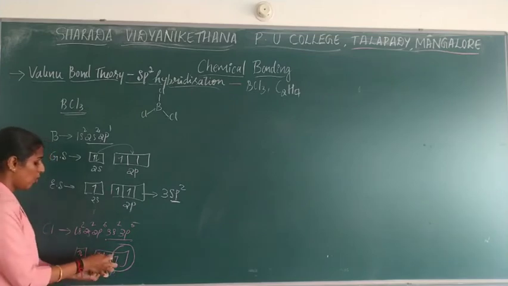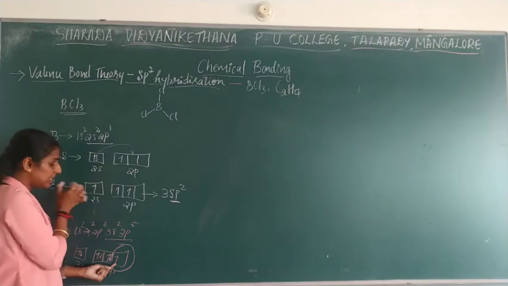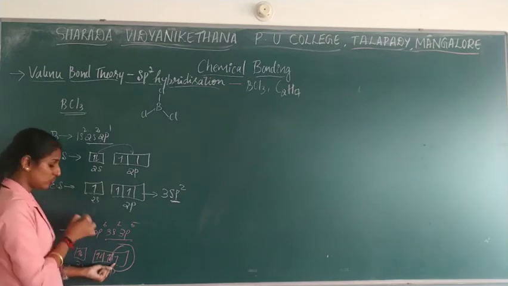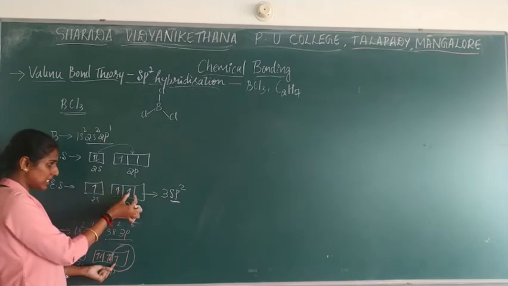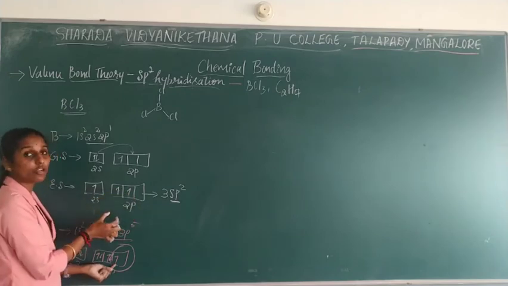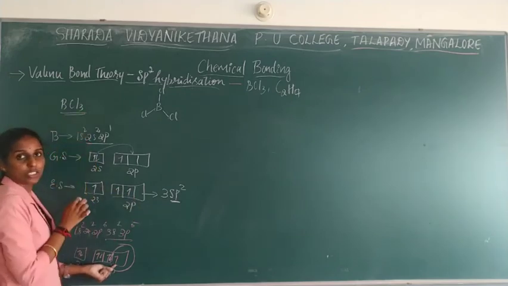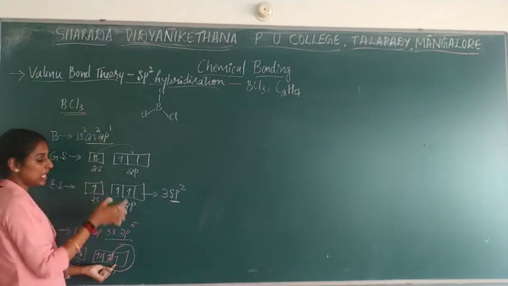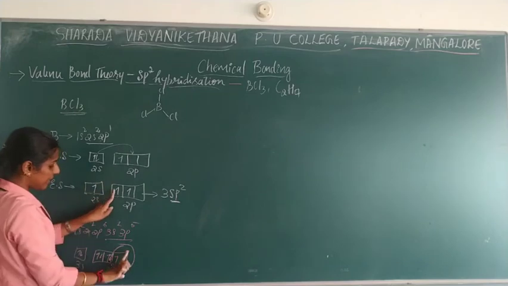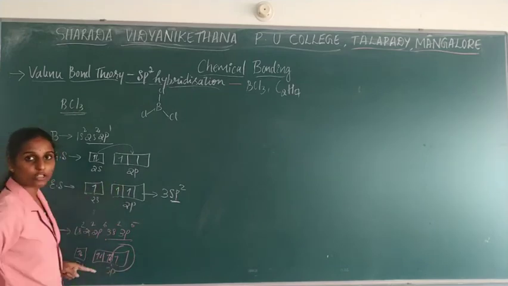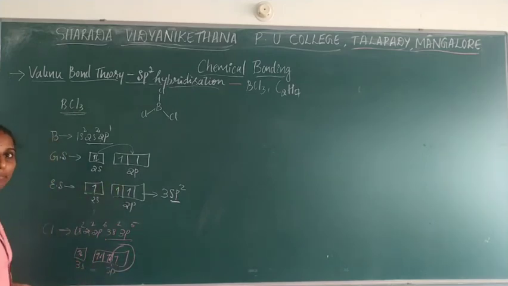So this electron will bind with this to form a paired electron. One chlorine with this, another chlorine with this, another chlorine with this. So total how many chlorine? 3 chlorine. So Cl3 will combine with this, so that this will get paired with this, and you will get a new hybrid orbital.